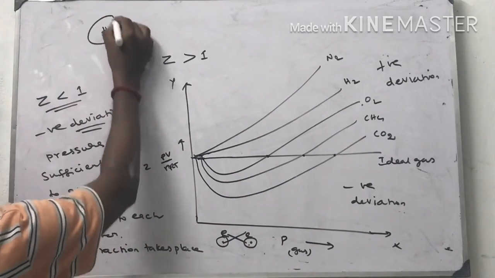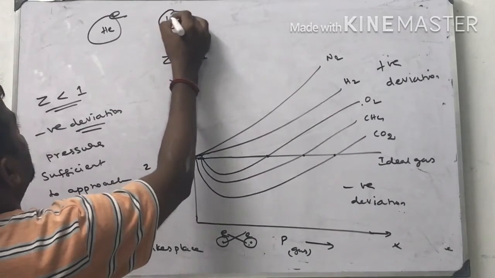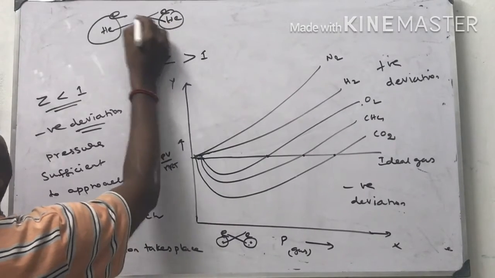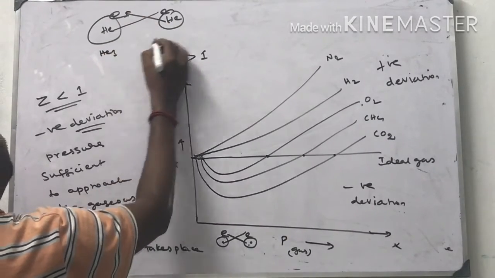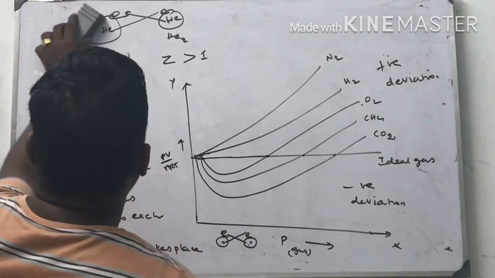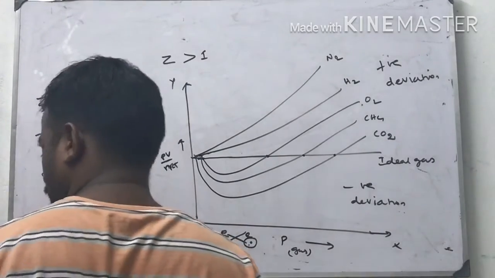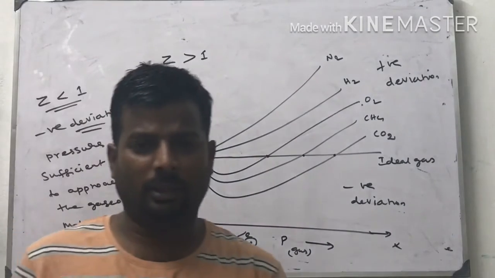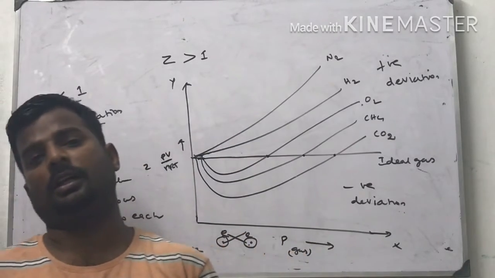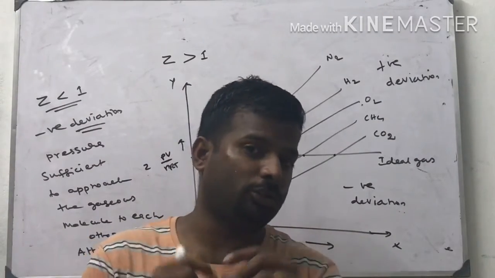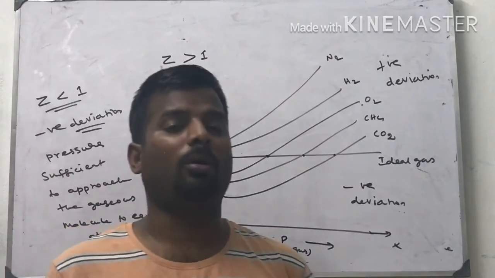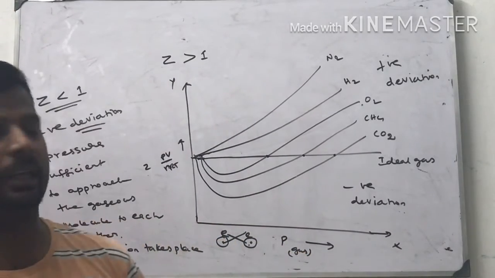Suppose I am taking a helium atom. Here the electron is there. One more helium atom, gas. The nucleus of helium 1 and the electron of helium 2 attract. So the attraction is possible here, so interaction is possible to some extent. Whenever the gaseous molecules are at a sufficient distance from each other, attraction is generated. When they are very close, repulsion is generated. At high pressure, repulsion takes place. At low pressure, attraction takes place.